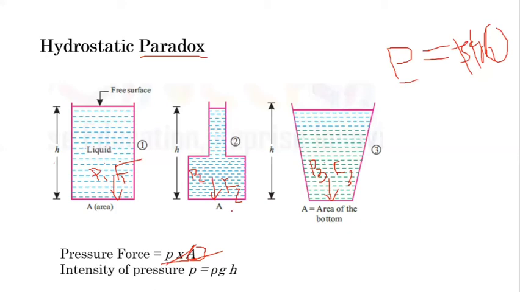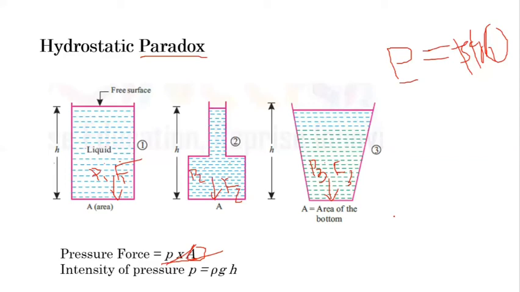But this is not true, because with the help of the hydrostatic law, P equals rho g h, and the definition of pressure, we have proved that the force of this liquid on the bottom surface of equal area is the same. So this is somewhat contradictory to our regular belief. So this is the hydrostatic paradox.